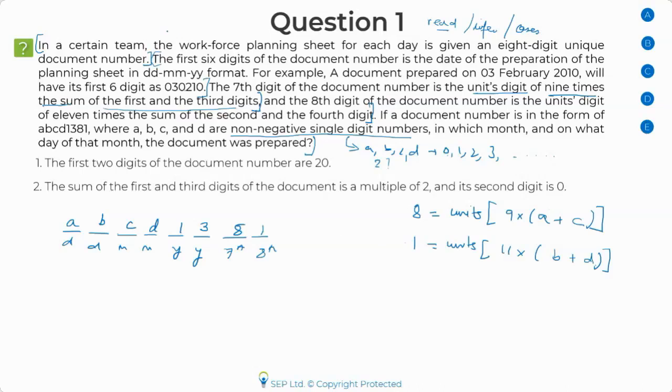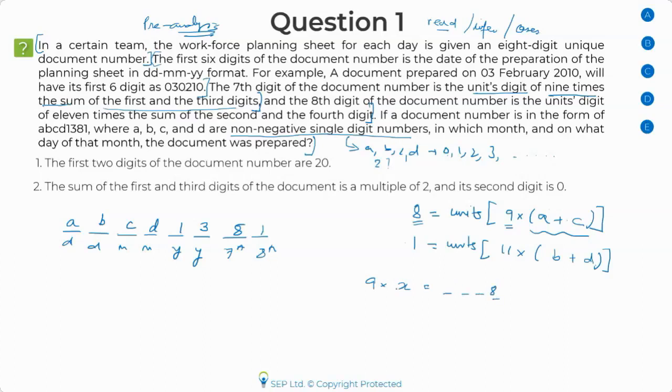Now, there's one more thing which I would do. As I told you, I would not stop here and go to the statement directly. I'll try and see if I can do some pre-analysis, and if I can figure out anything about A, B, C, D before going forward. Now tell me, I'm multiplying 9 with a number, and I'm getting the unit digit as 8. So think of it in this way: let me write it as 9 times, say, x for a moment, is giving the unit digit as 8.